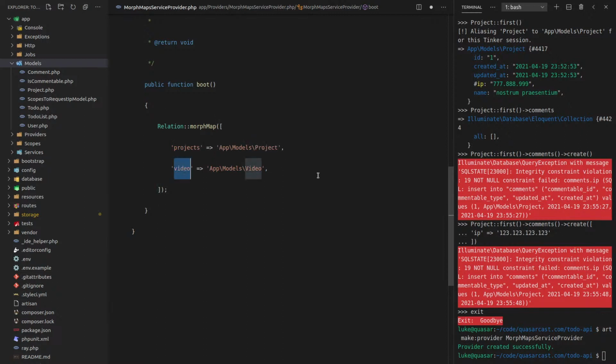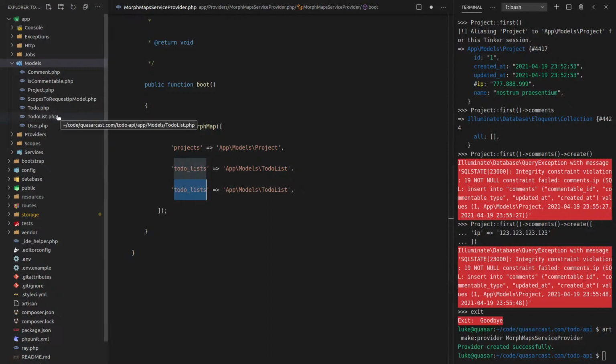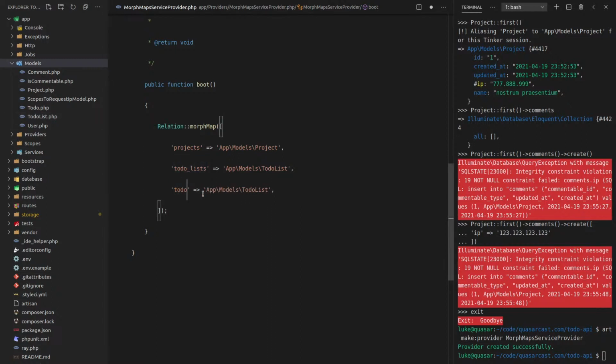Project. Let's add to do underscore lists here. To do list. And then what else have we got? Projects, to-do lists, to do as well. So let's say to-dos and change that to do. Nice. So now when I create it with the IP address, it should be attached using the correct name for the commentable type.